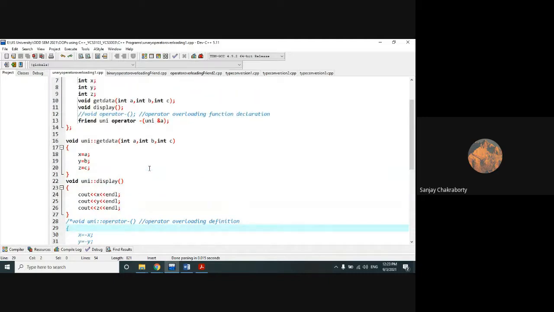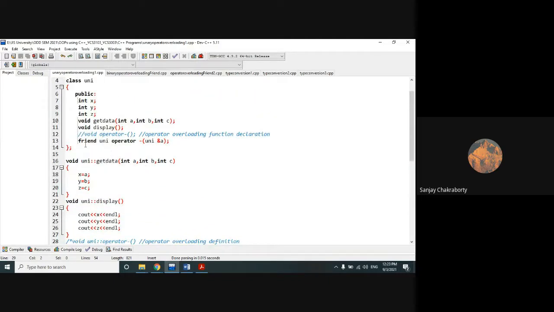Now, while we are discussing the friend function or declaring the friend function, look at the statement very carefully. How can we declare a friend function? By using the friend keyword, then the class name, then the operator keyword, then the operator which you want to overload, that is minus, the unary operator we want to overload, and then the class name followed by the reference of an object, ampersand A.